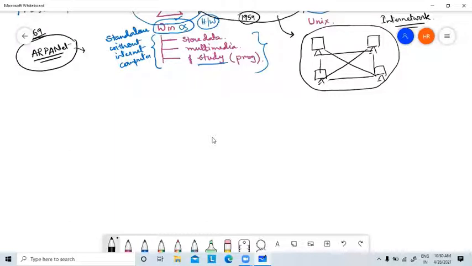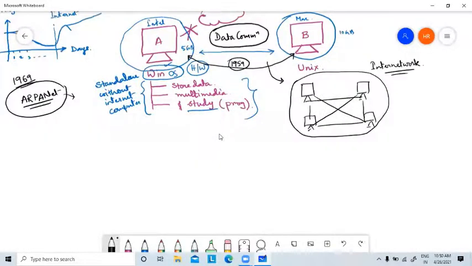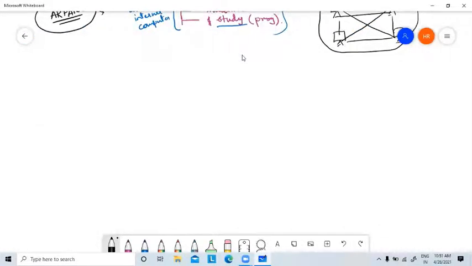Now, the first thing we have to understand for this communication is how data communication works. We already know that a computer can only understand binary data, 0 and 1, off and on. It is an electronic device which can only understand binary data.